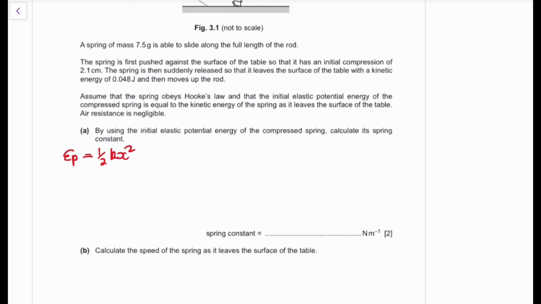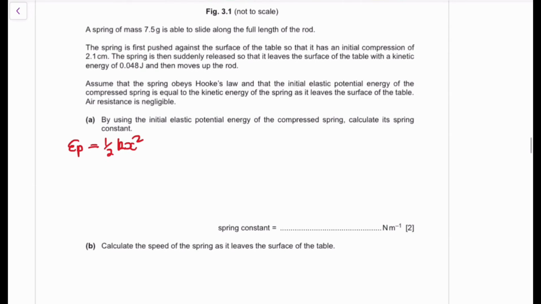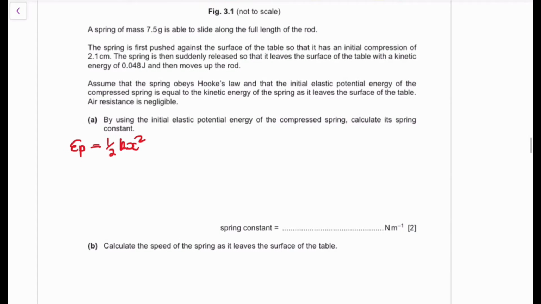But basically, what you need to know is that your EP, elastic potential energy, is going to be 1/2 kx squared. It's a very important expression, guys, that you need to know, because the area is half Fx, the area of a triangle, which is going to be your shape, and then you're going to say half kx squared. Once you have this expression, we know that the EP is going to be equivalent to, you've guessed it, the kinetic energy.